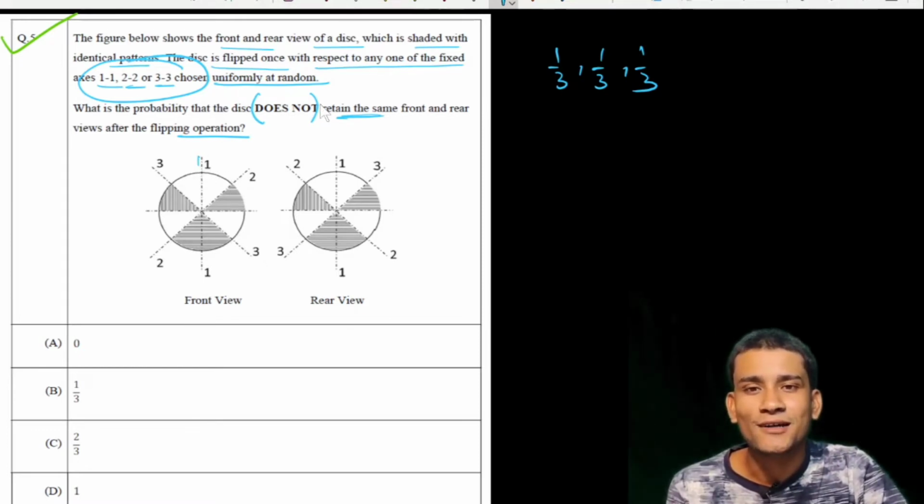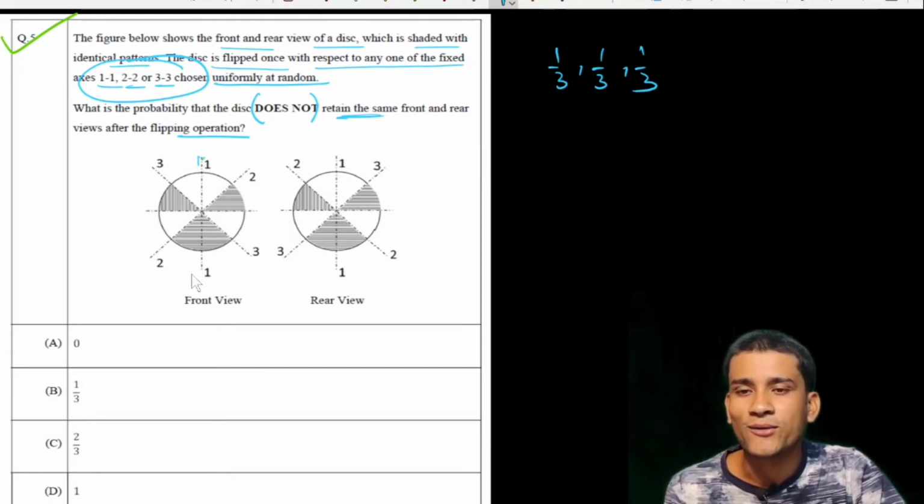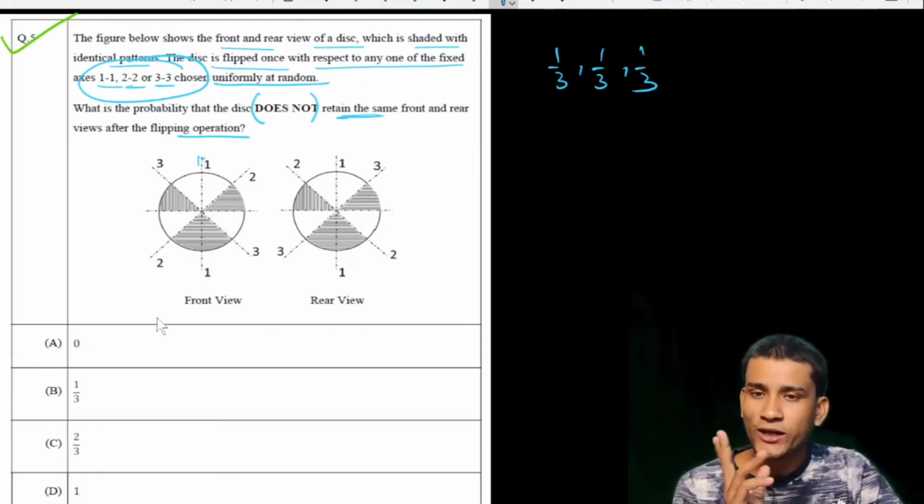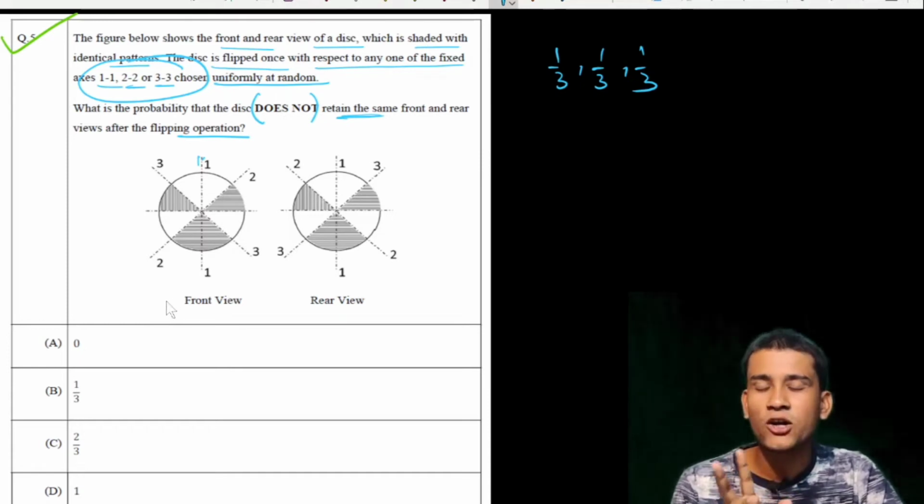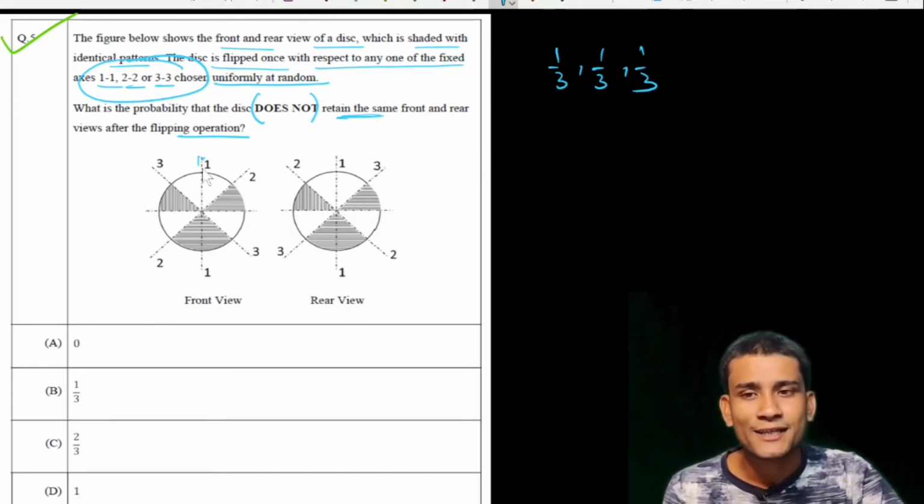If we take the axis 1-1 and rotate the figure or disk with respect to the axis 1-1, then this is the symmetry position of the disk.